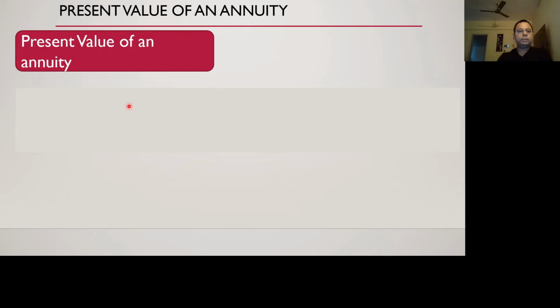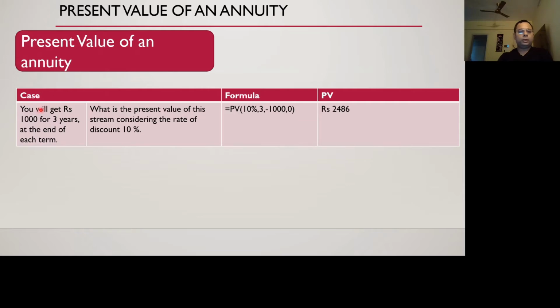Then comes present value of an annuity. Annuity, as we learned earlier, is a continuous payment being paid. In this case, we are getting back the money. Say you are getting 3,000 rupees over 3 years, at the end of each term. So every year, you are getting 1,000 rupees. What is the present value of this stream, considering the discount rate of interest is 10%?